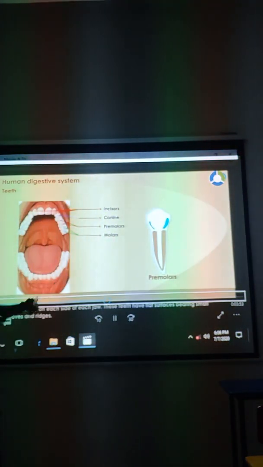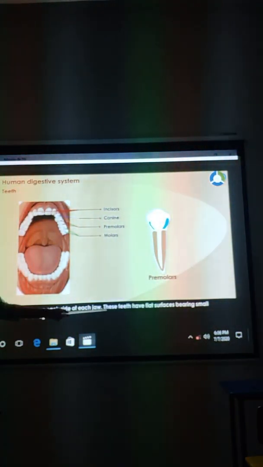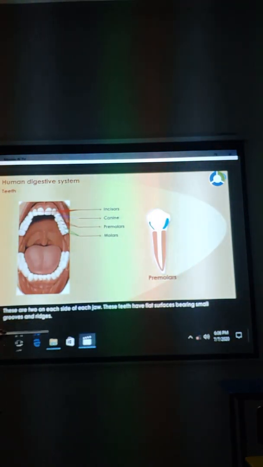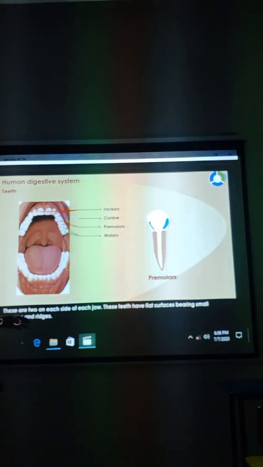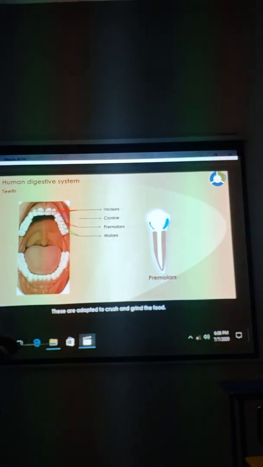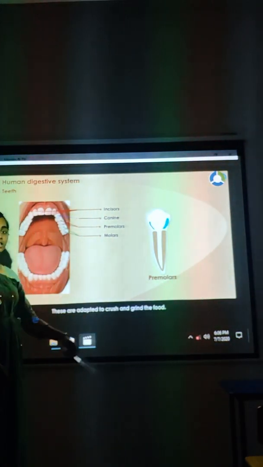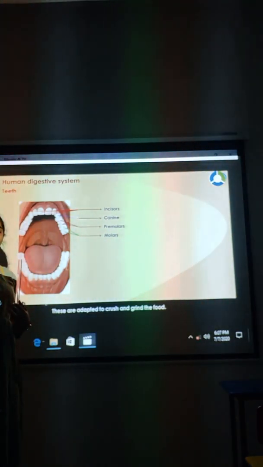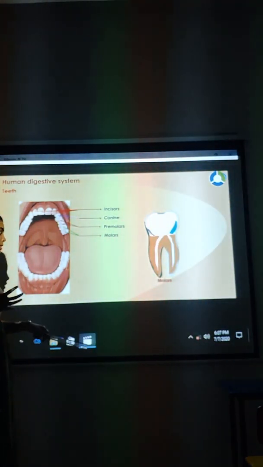Now next is premolars. These are 2 on each side of the jaw. These teeth have a fine surface, being small, with grooves and ridges. They have very small surfaces. These are adapted to crush and grind the food. Once food is eaten, they are used to make it into smaller and smaller pieces.